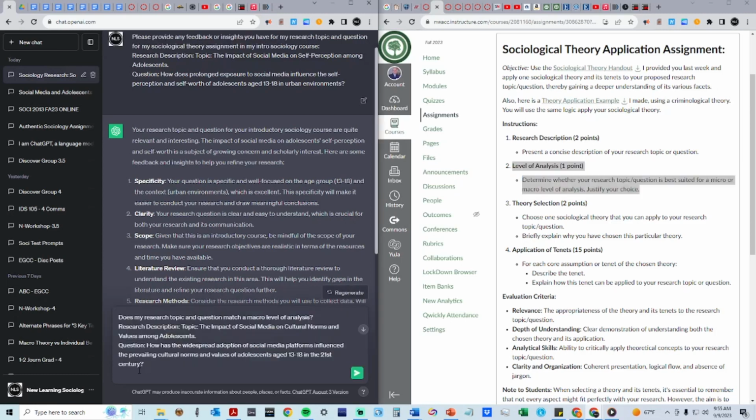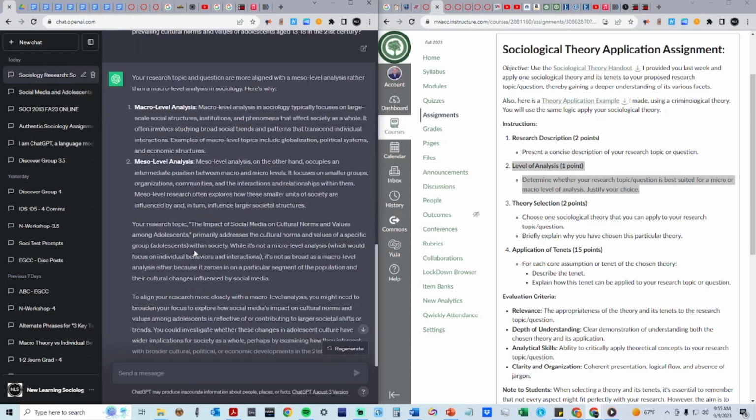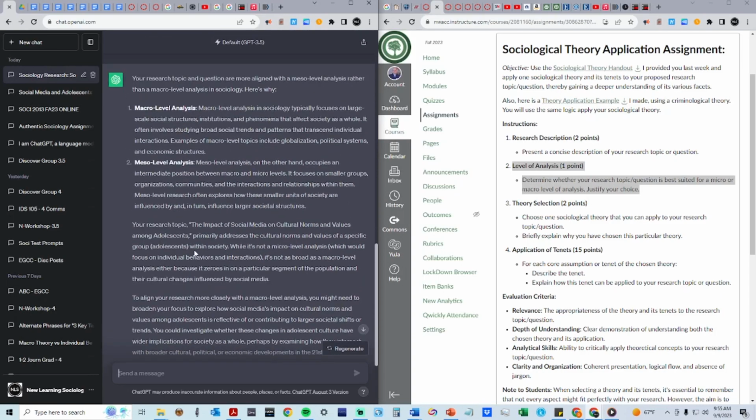For example, you can ask ChatGPT, does my research topic in question match a macro level of analysis? As you can see, ChatGPT will provide numerous suggestions and insights to help you. But again, this is a tool to gain deeper understanding and insights, not to complete your work for you. ChatGPT is also great at clarifying topics. Let's say you wanted to clarify the differences between macro and micro levels of analysis.